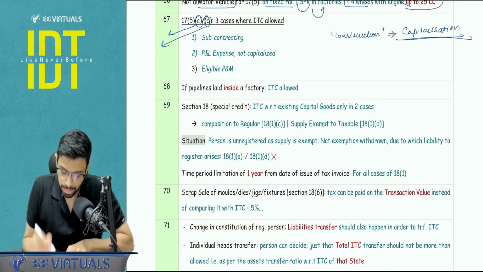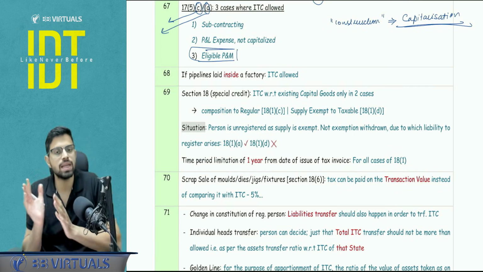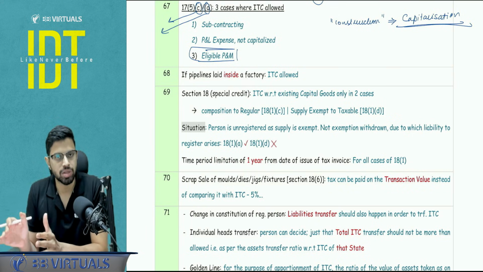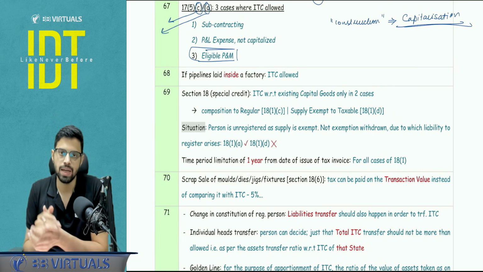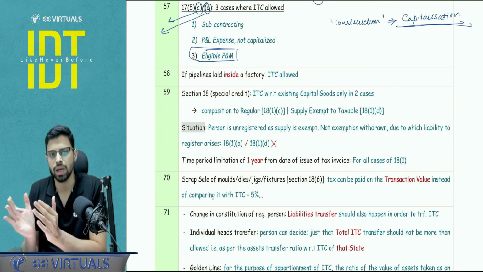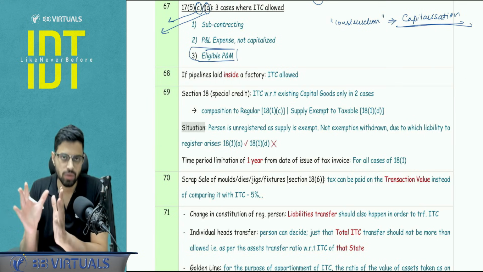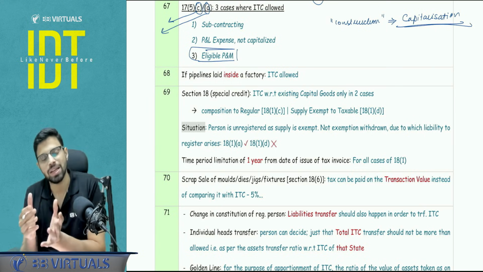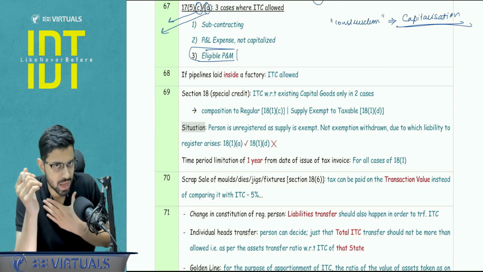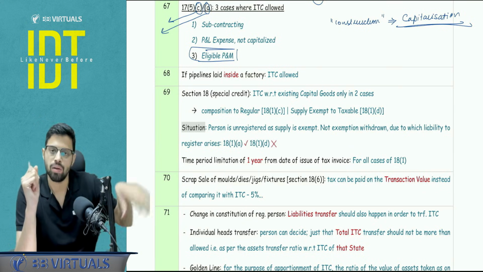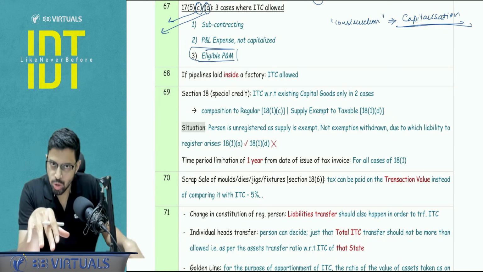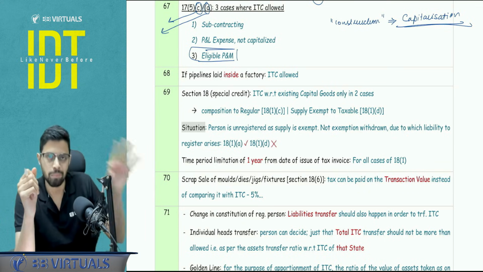Third, eligible plant and machinery. So what is eligible plant and machinery? For example, the plant and machinery has been attached to the land, including the foundation and structure. So that is eligible plant and machinery basically. So for that also I get the ITC. You may face a query here that, sir, why are we talking about plant and machinery here? How come it is immovable property? So sometimes when it is attached to the land, it can be categorized into the definition of immovable property. Although for immovable property we don't have any separate definition under GST law, we borrow it from the GCA, that is the General Clauses Act. So that's why, when it is attached to the land, it can be a plant and it can be an immovable property, but still I will get the ITC.